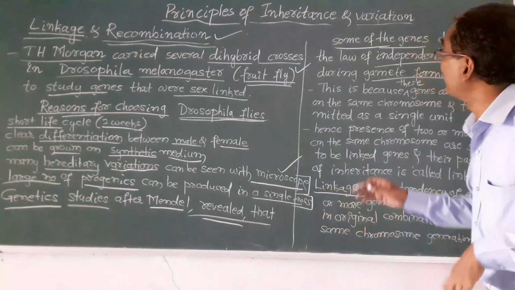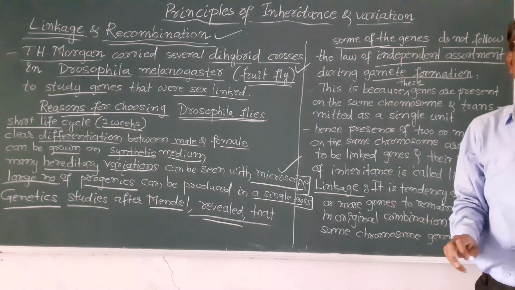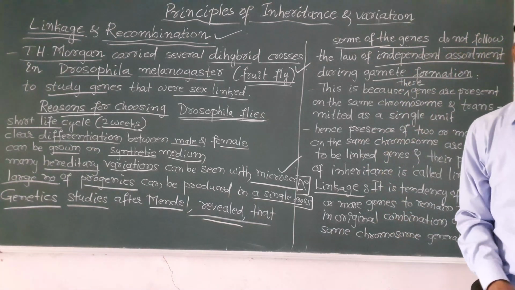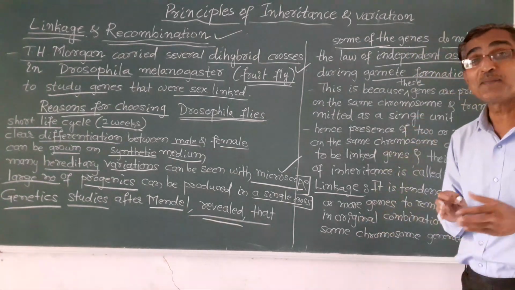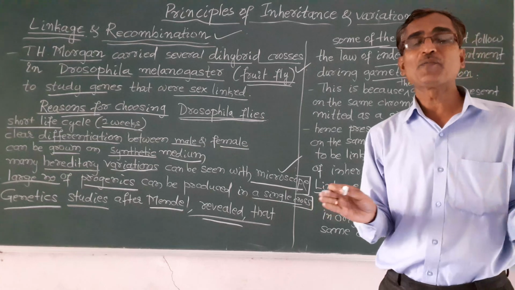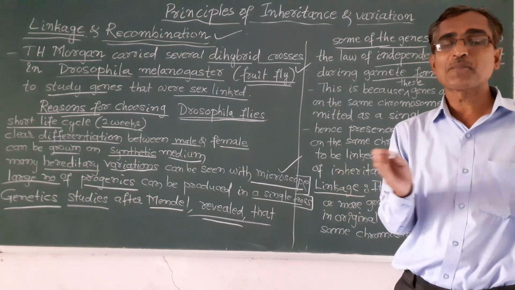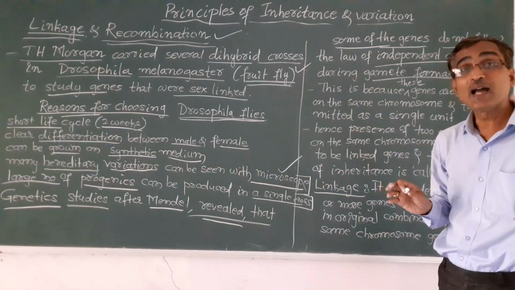But there is an exception to that. Some of the genes do not follow the law of independent assortment during gamete formation. During gamete formation, these genes did not separate independently.